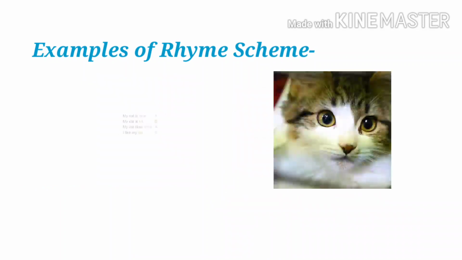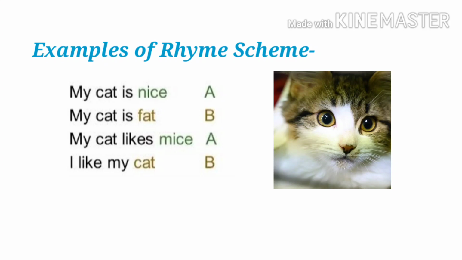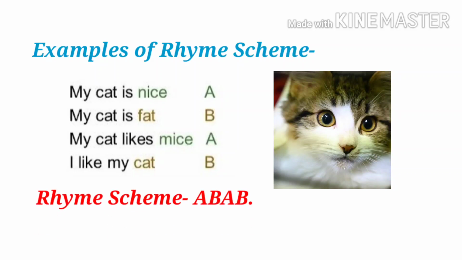Let us see another example. My cat is nice, my cat is fat, my cat likes mice, I like my cat. Now look at the ending words or ending sounds of each poetic line. Nice, fat, mice, cat. Nice rhymes with mice, so both the lines are labeled with A, and fat rhymes with cat, so both the lines are labeled with B. So the rhyme scheme of this stanza is ABAB.